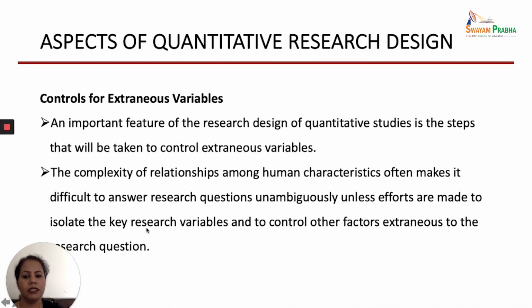So we need to understand what our research variables are and what the other factors are which are external to the research question but which might affect the results. You should always identify these, particularly when you are doing an experimental study where you introduce an intervention and try to find out the effect of that intervention on the dependent variable. You have to be very sure what your extraneous variables are and how you are controlling them.